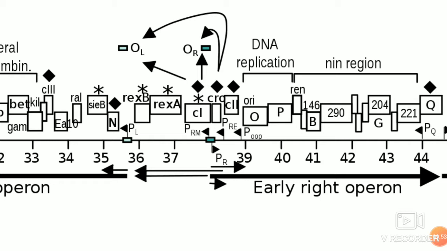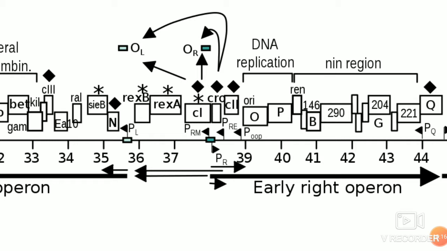The C1 or the CI protein, the CRO protein, and the C2 protein. If C2 protein is more, the regulation goes towards the lysogeny. If CRO is more, it goes to the lytic cycle. C1 becomes more when there is CI production.